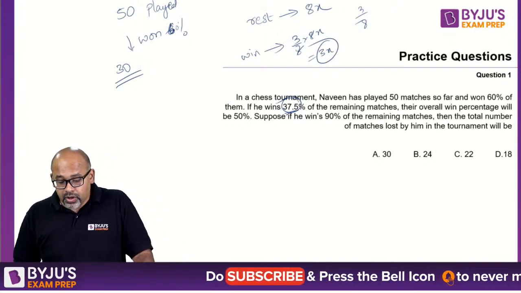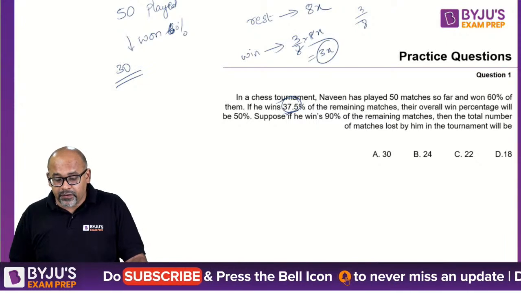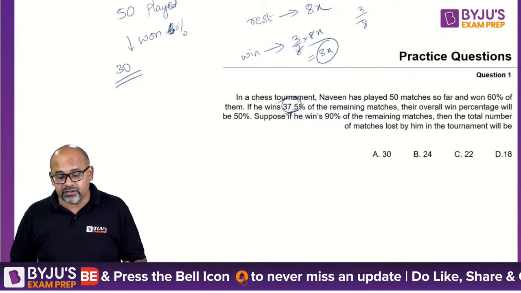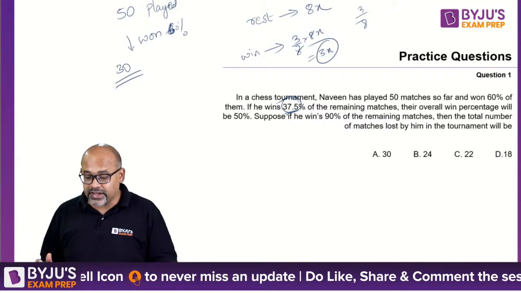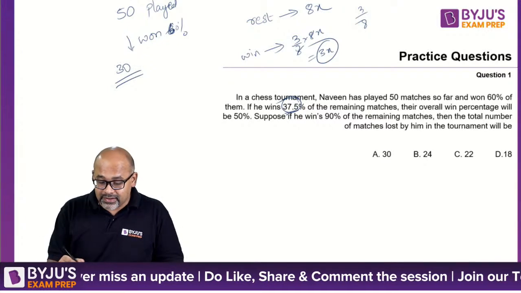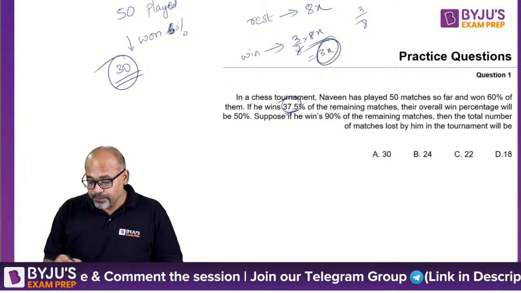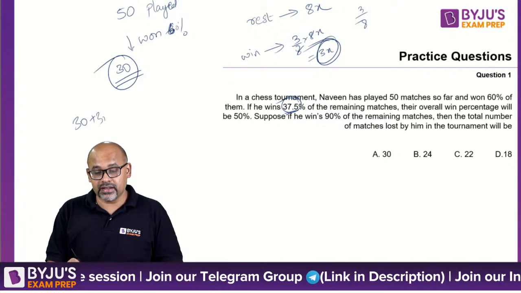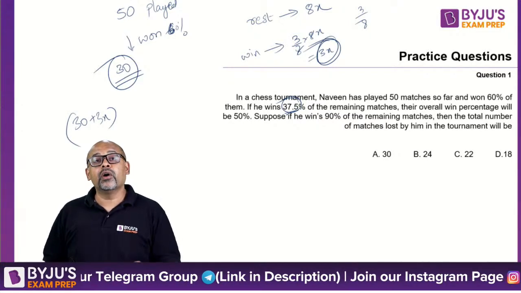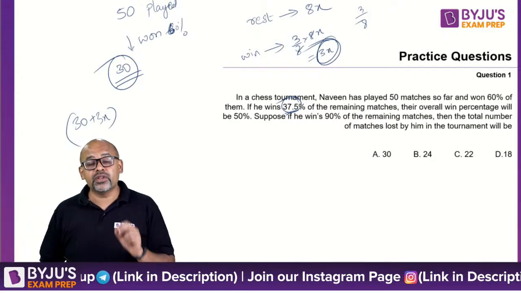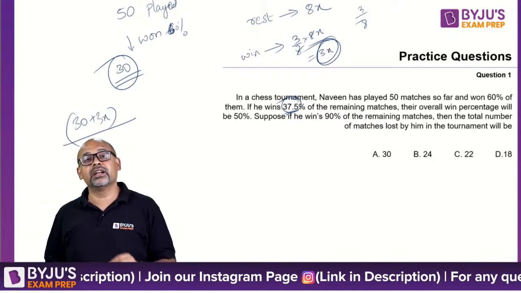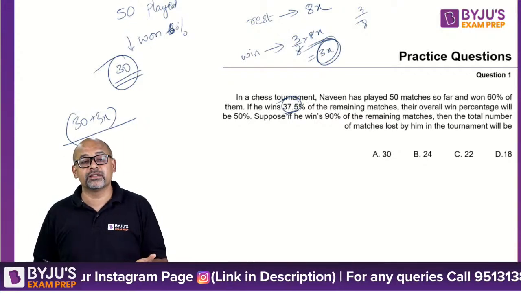Okay. So if he wins 37.5% of the remaining matches, their overall win percentage will be 50. So what is the overall win percentage? Overall win is 30 he won here and 3x is winning here. So totally he is winning 30 plus 3x. This is his winning. Now percentage of this winning means 30 plus 3x divided by the total matches.